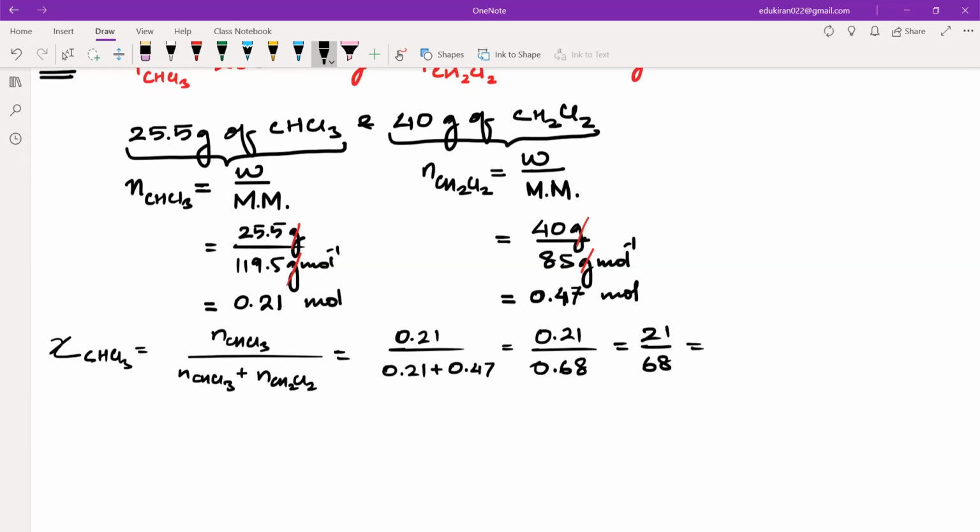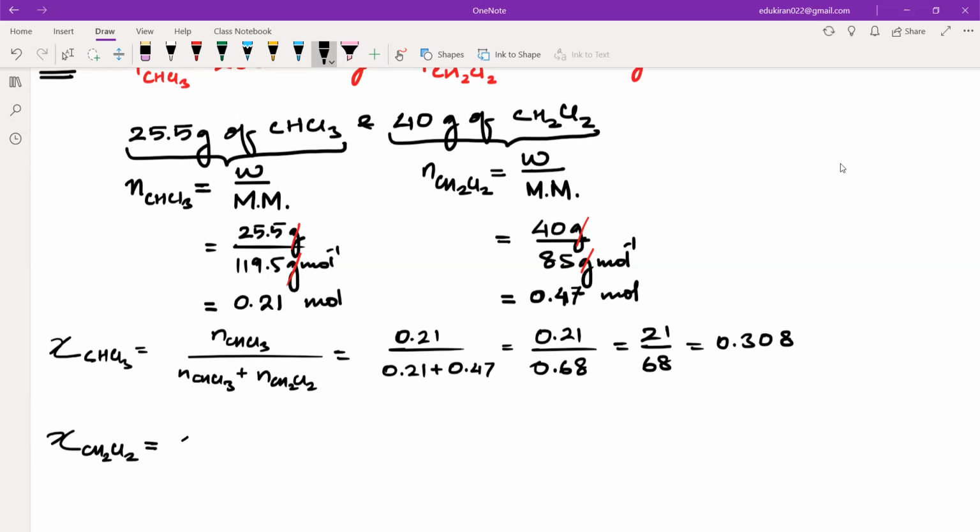Okay, calculate this, how much will it come? Yes, correct, Alina. This will be 0.308. Okay, calculate it.